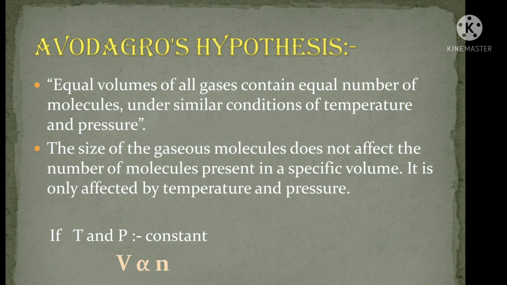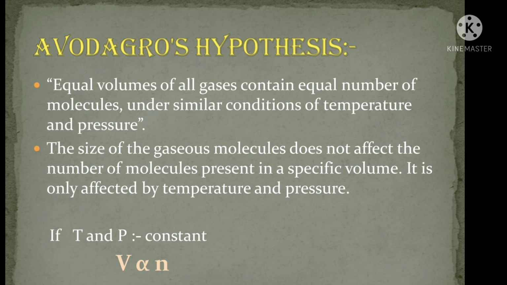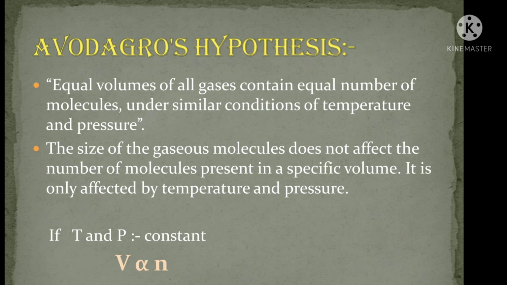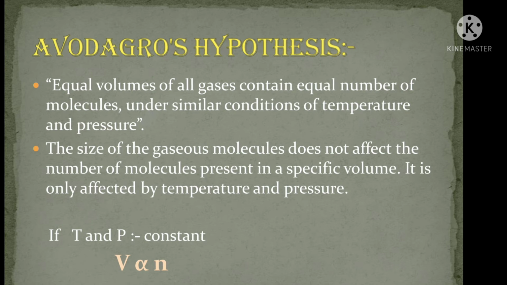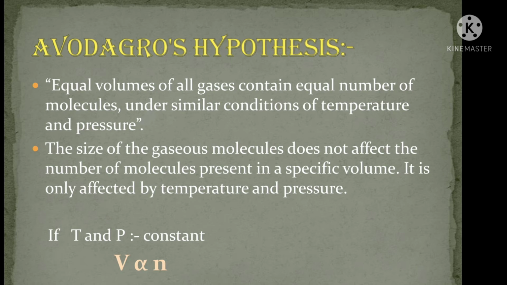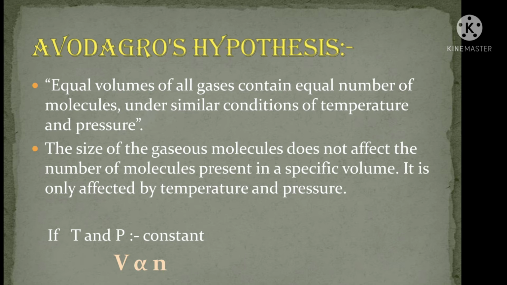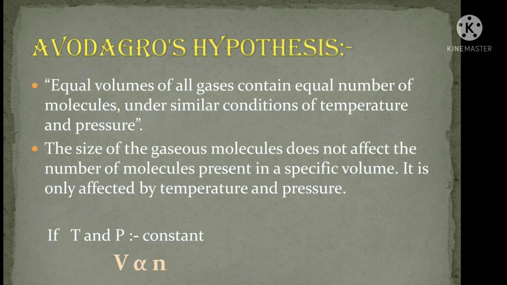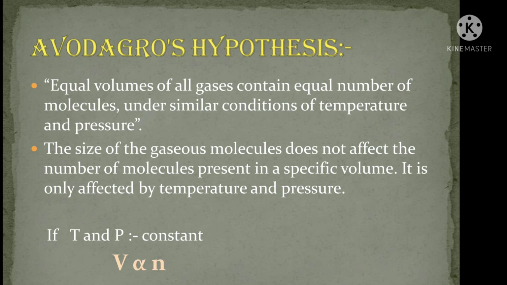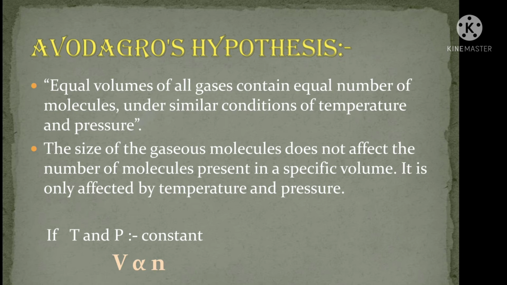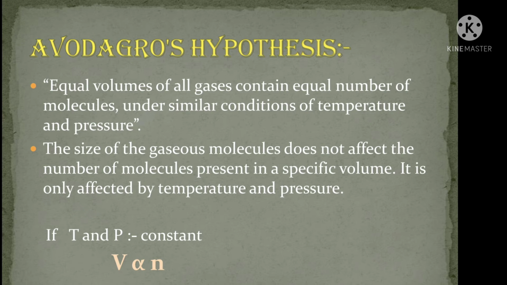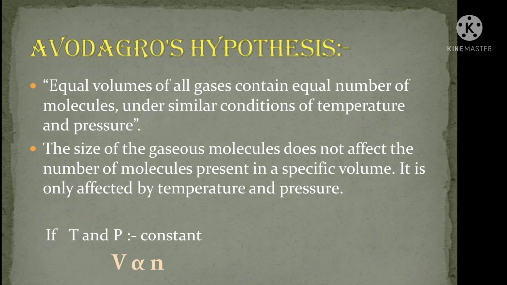From this, we know that the smallest particle of a gas which can have independent existence is the molecule, but not the atom. So, the volume of a gas should be related to the number of molecules, but not the atoms present in it. Then, Avogadro put forward a hypothesis which is known as Avogadro's hypothesis. It can be stated as, equal volumes of all gases contain equal numbers of molecules under similar conditions of temperature and pressure. Later on, this hypothesis was accepted as a law, which is well known as Avogadro's law.